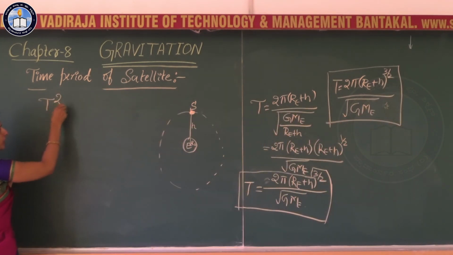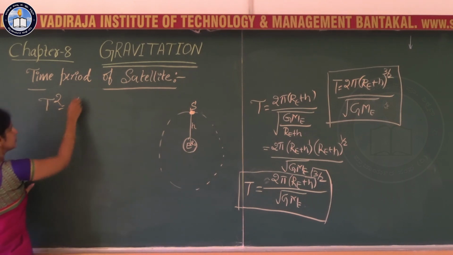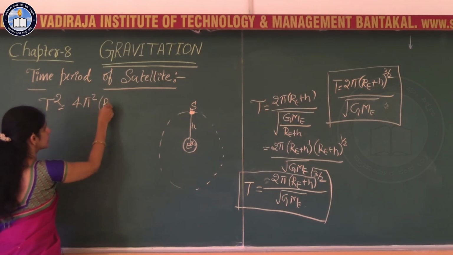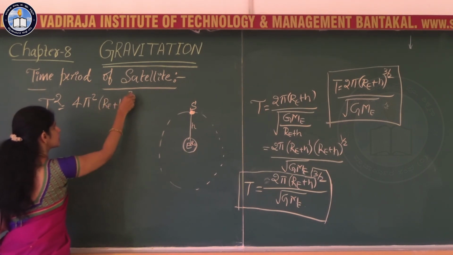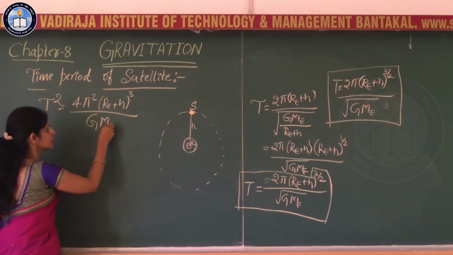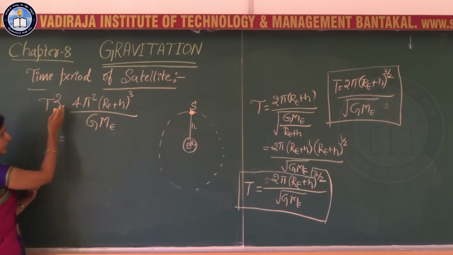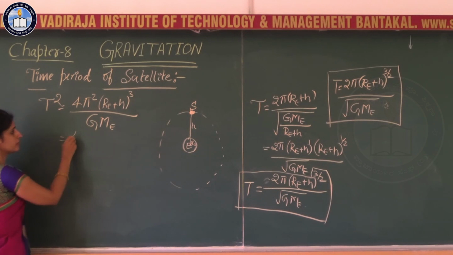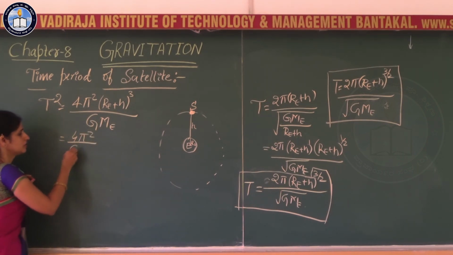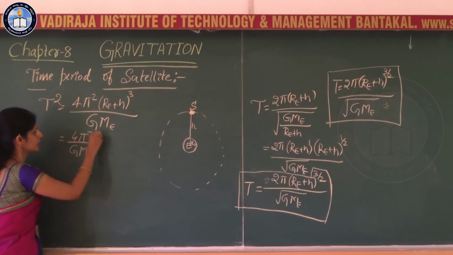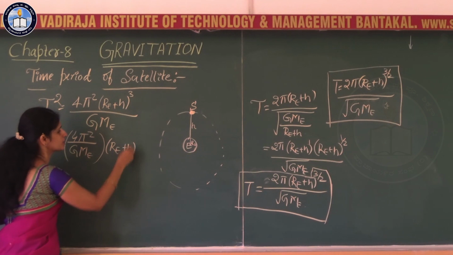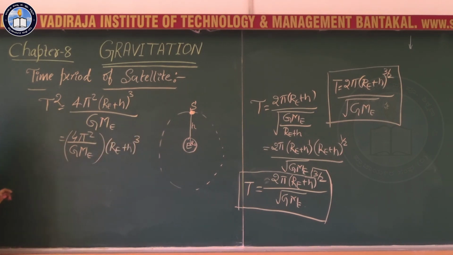If I go for T square, what is that? 4 pi square (R_E plus h) the cube divided by G into M_E. If I take the constant terms together, 4 pi square divided by G into M_E, and this is (R_E plus h) whole cube.